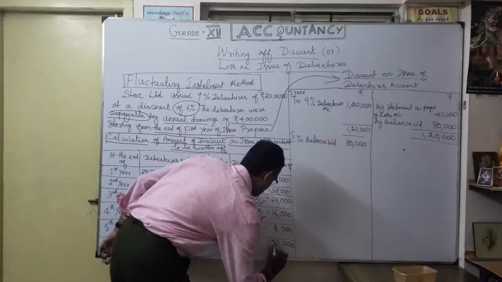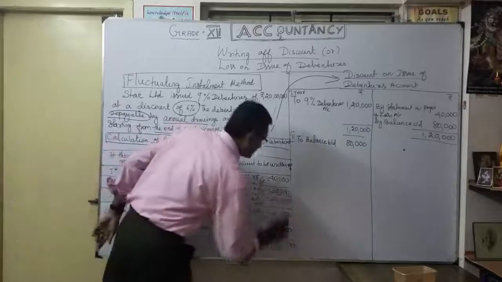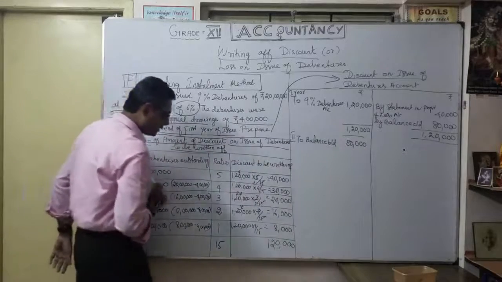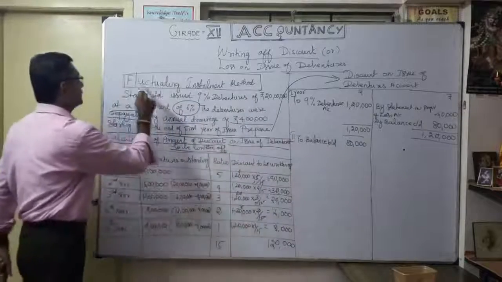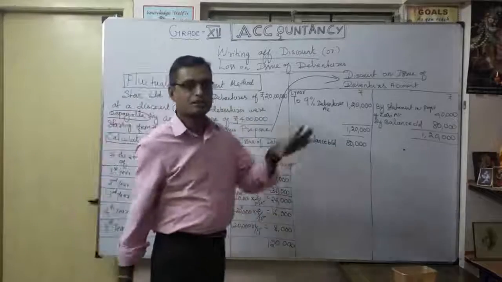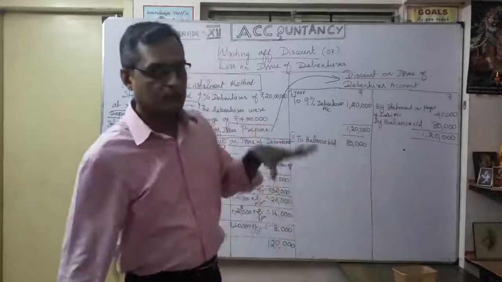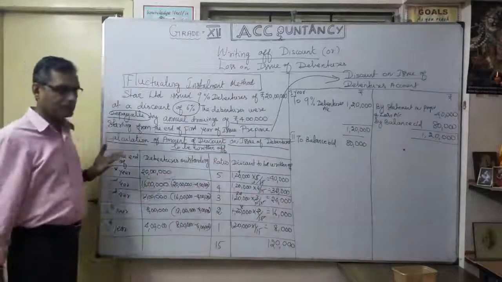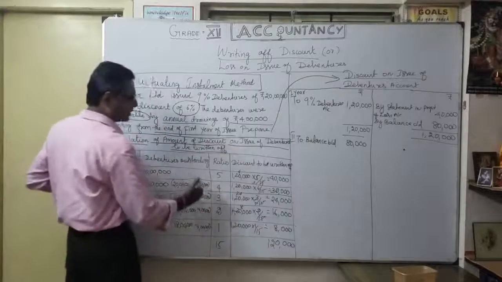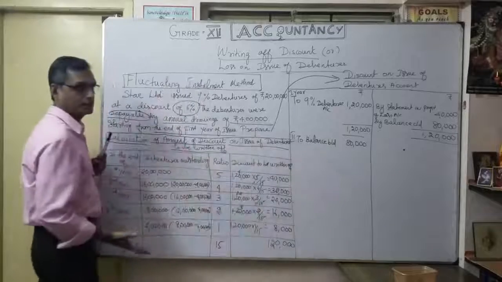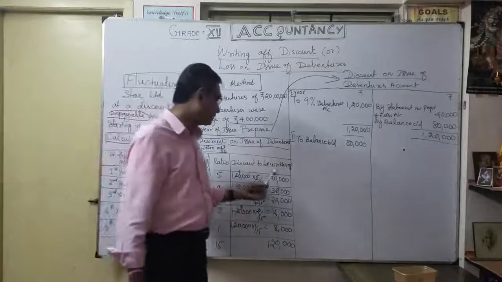So 1,20,000 is spread over 5 years, but with a different amount each year. For each and every redemption that takes place, your write-off will vary. That's why it is called the fluctuating installment method, not constant. For the fixed installment method, the amount is constant, every year 20,000, 20,000 like that, as in our previous discussion. In the fluctuating method, according to our redemption, our discount written off also varies. It depends upon the redemption and so it is not equal: 48, 32.